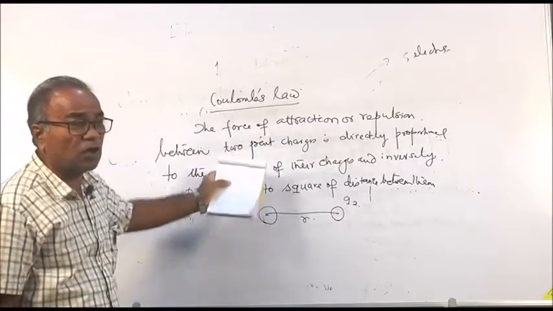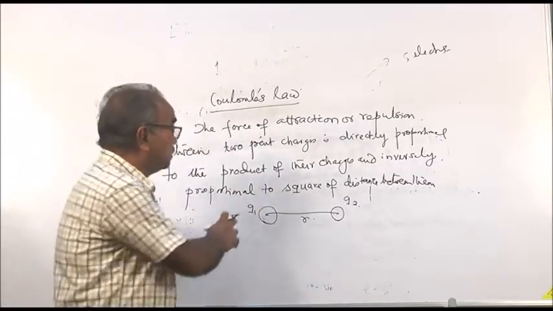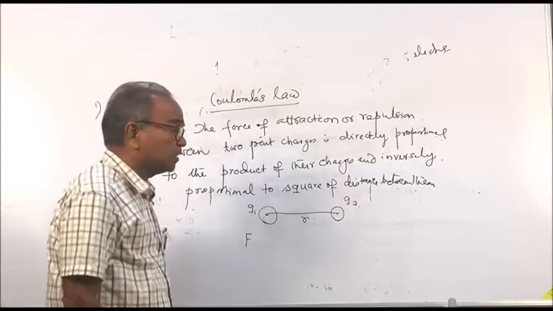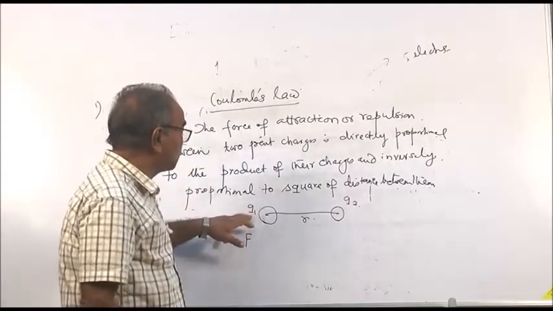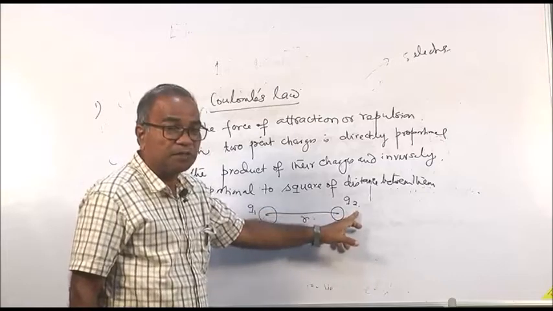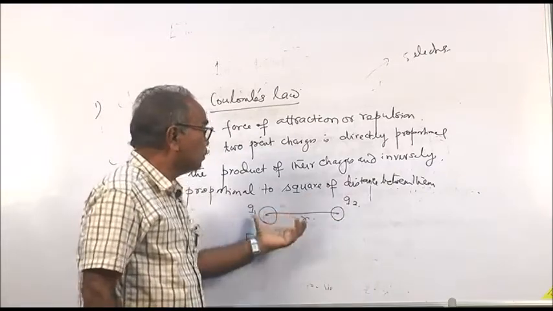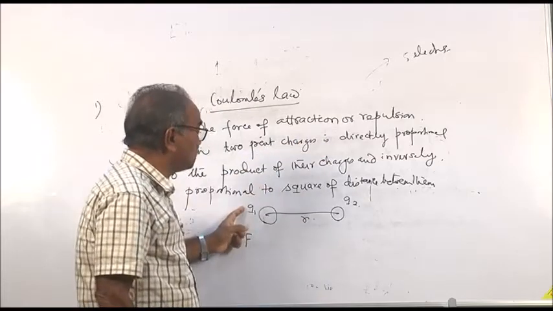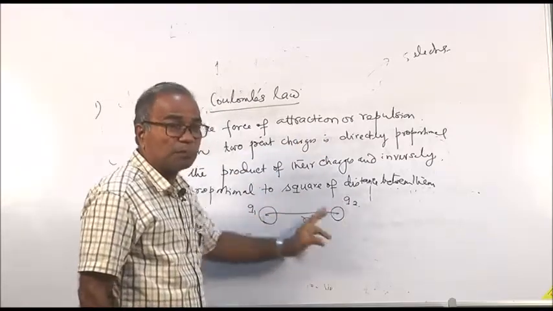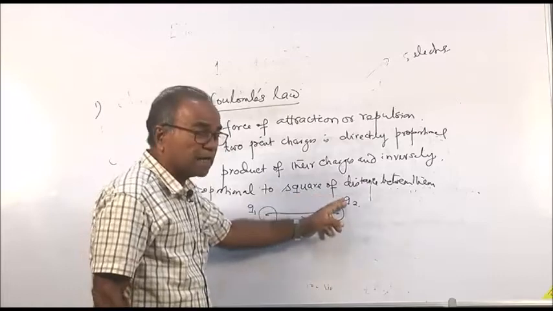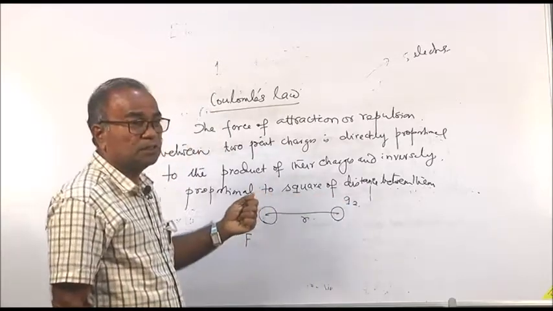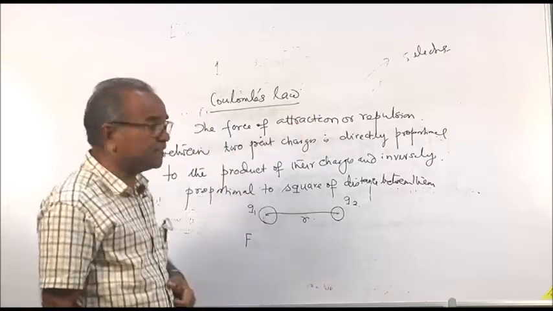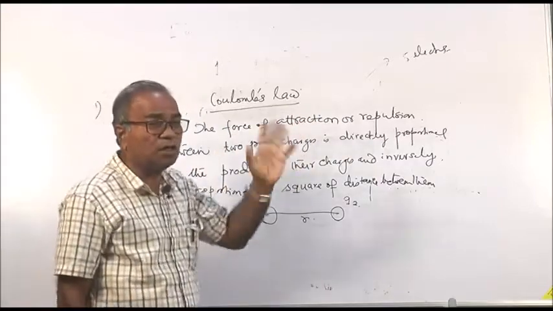This is an experimental law. If one is positive and the other negative, they will attract. If both are positive, there will be repulsion. If both are negative, there will also be repulsion. So depending on the nature of the charges, the force will be either attractive or repulsive.